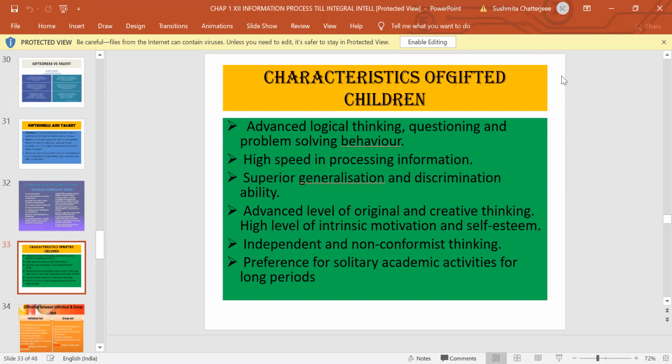So let me recapitulate once again that giftedness is an exceptional ability to excel in all possible areas, whereas talent is always your ability to excel in one particular field. And to equate giftedness with high academic performance is not correct. So we have also concentrated on certain characteristics of gifted children, which are advanced logical thinking, questioning and problem solving behavior, high speed in processing information, original and creative thinking, non-conformist thinking, right? Independent, high level of intrinsic motivation and self-esteem, right? So these are some of the characteristics of a gifted child.